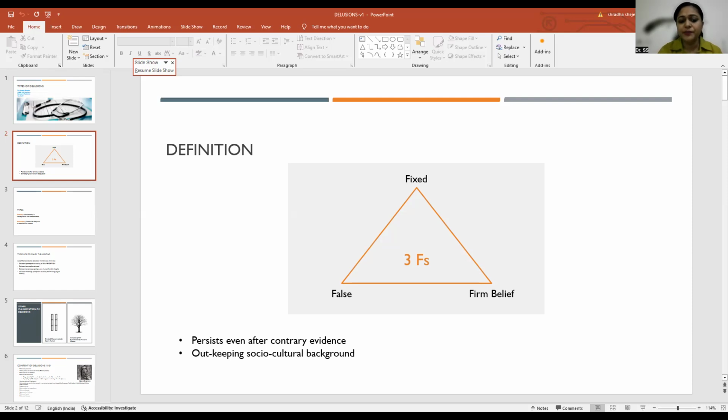Along with this, there are two other important parts of the definition which may be asked as MCQs. So the delusion persists even after contrary evidence is given, and it is out of keeping with the socio-cultural background. What does this mean? Let me give an example.